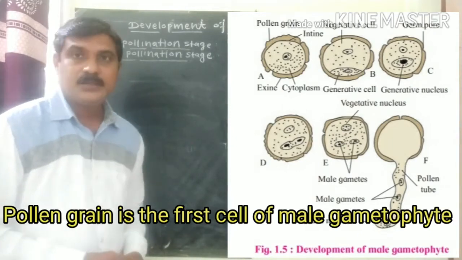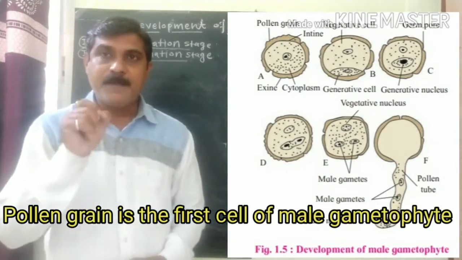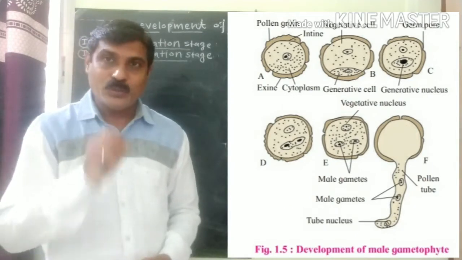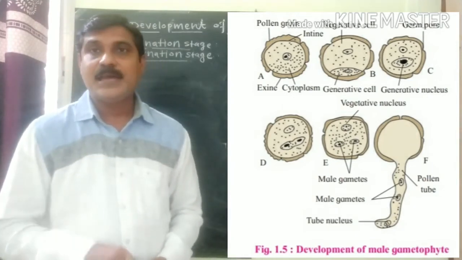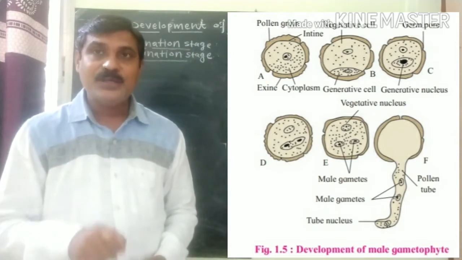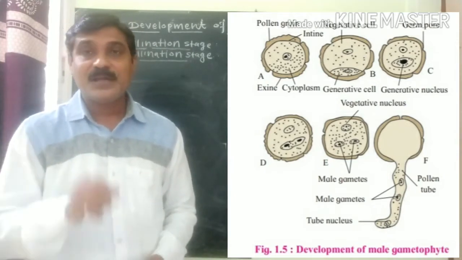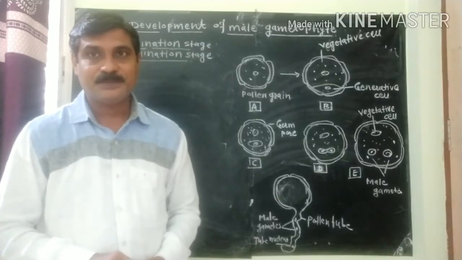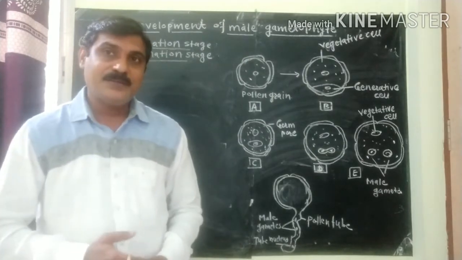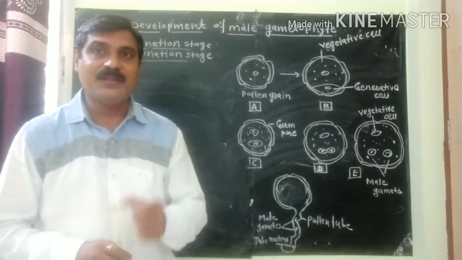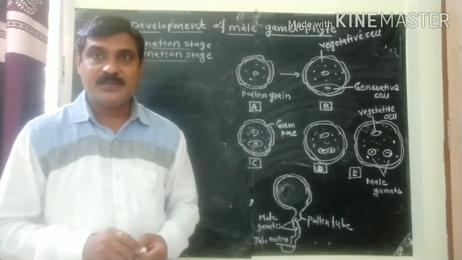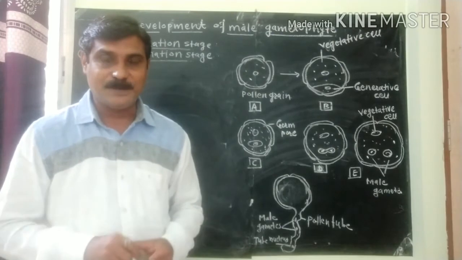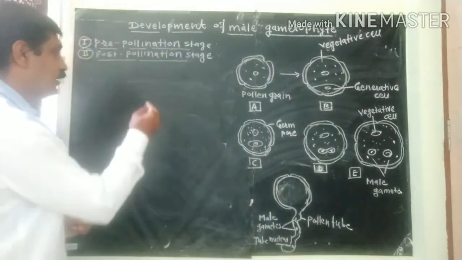In this stage, the first mitotic division takes place, in which the pollen grain, which is a haploid, unicellular, uninucleate structure, undergoes unequal mitotic division, which results in the formation of unequal cells, that is a large vegetative cell and a small generative cell. Now what happened here?